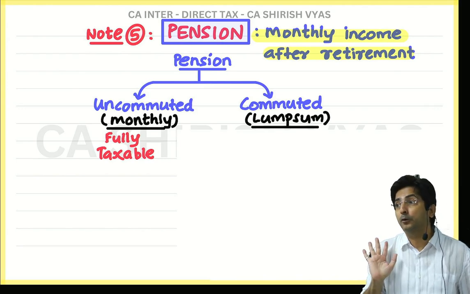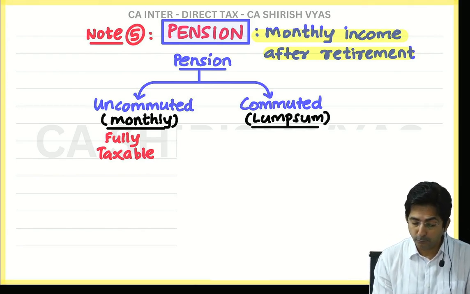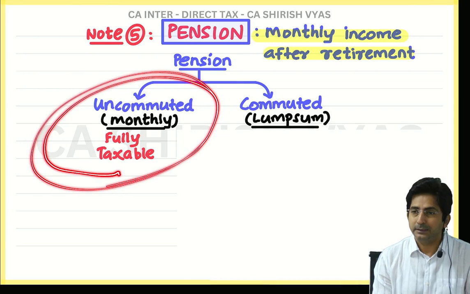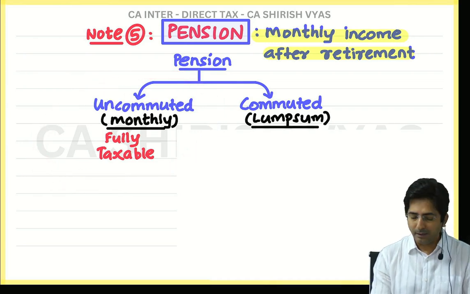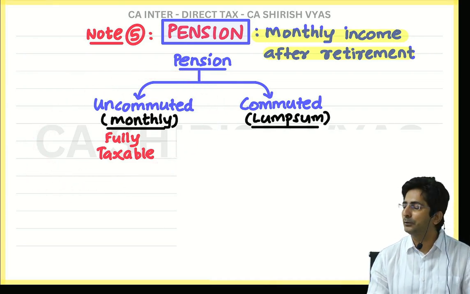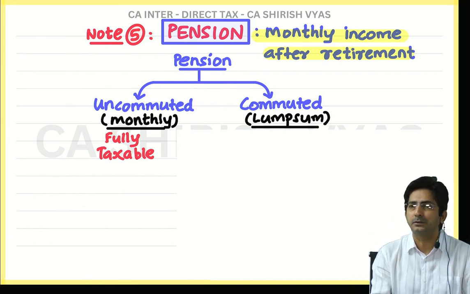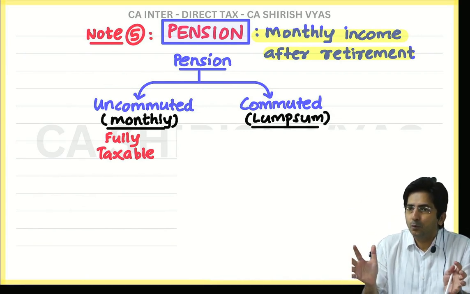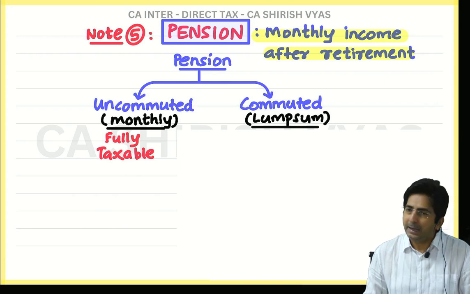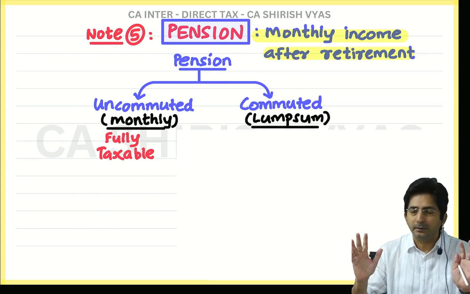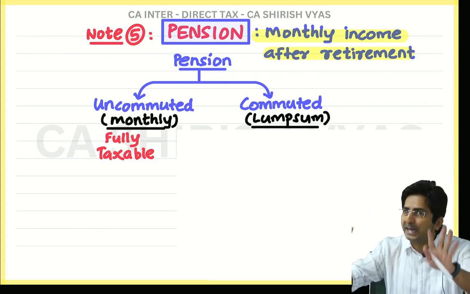Government doesn't prefer to tax. Now you will say, but then why are you taxing this amount? See, this is a small amount. Uncommuted means every month say you will get 4,000 rupees, 10,000. So in a year you don't get a big amount. And up to a particular amount, income is also tax free.